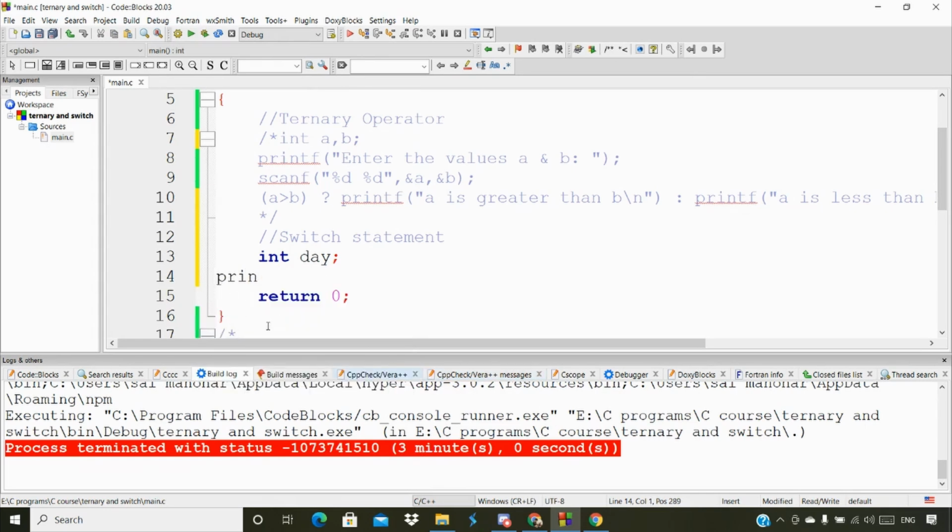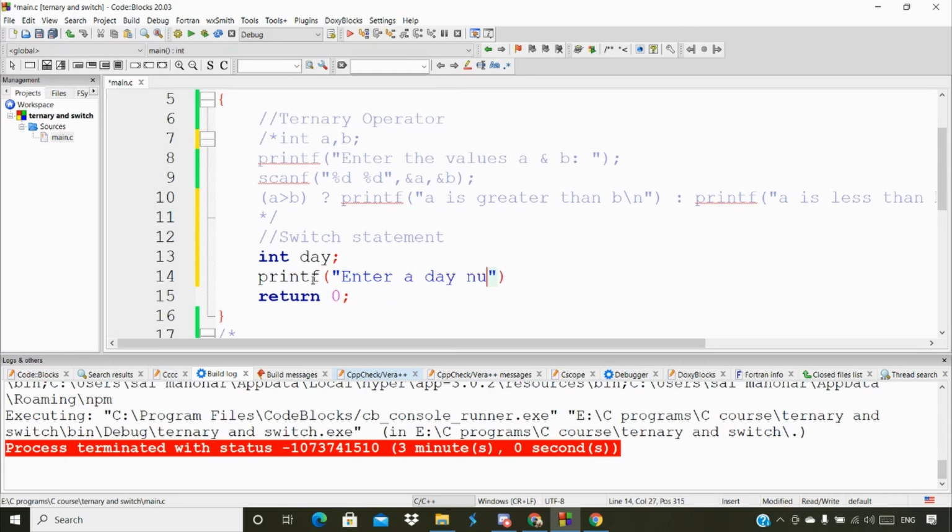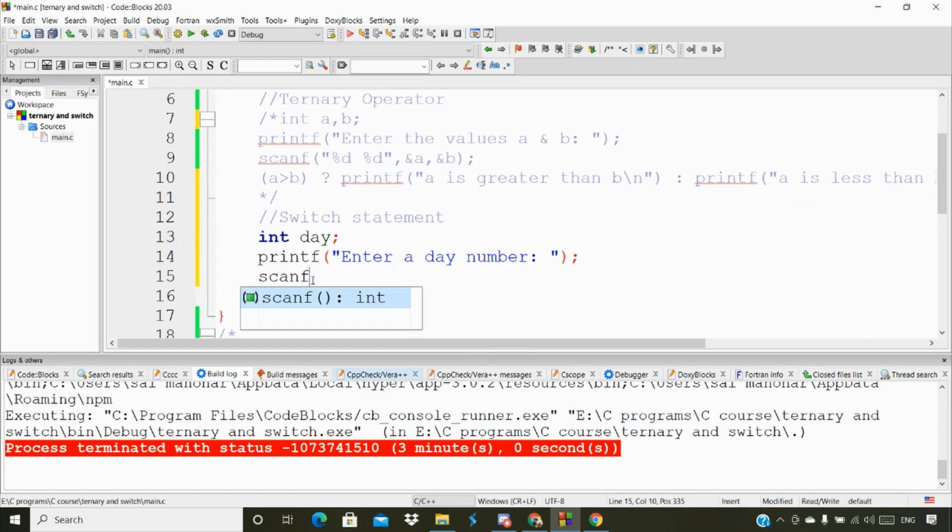Oh yeah, it should be with indentation. Within a printf statement, I'm going to give a statement: enter a day number. I'm going to print this. Now I'm going to use a scanf function to take the input from the user, using the format %d, and I'm going to store it in the address of date.